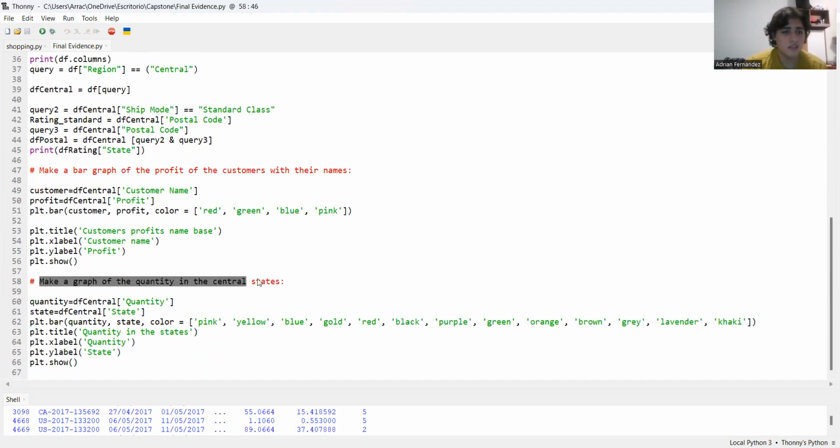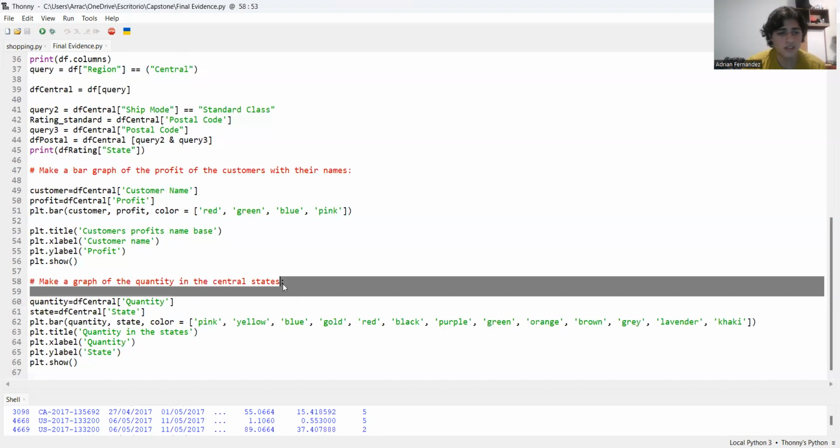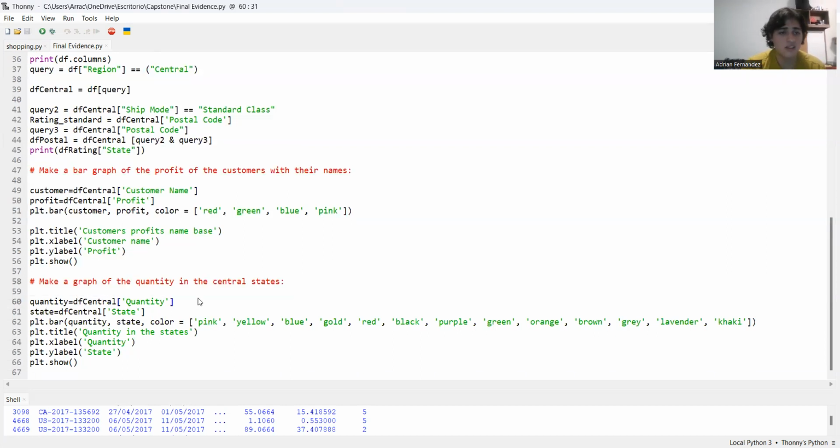The last question and the last program was to make a graph of the quantity in the central states. What is the use of this graphic? This is like the last one, but with the states in specific, not the names, and the quantity.